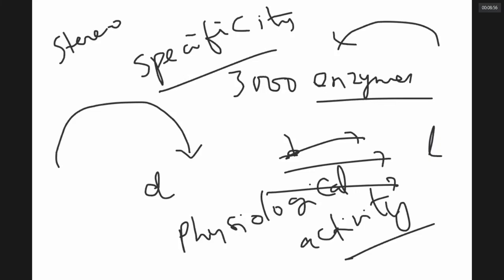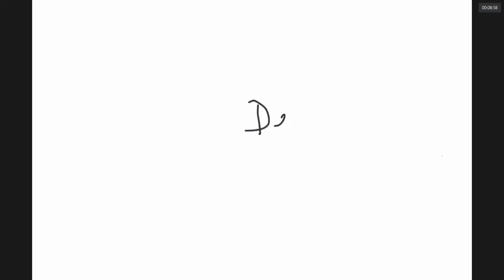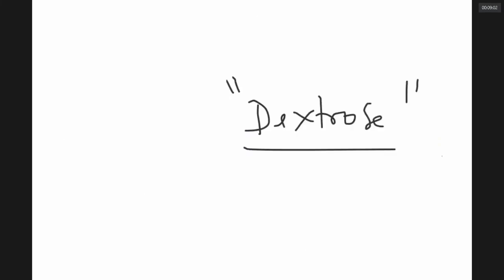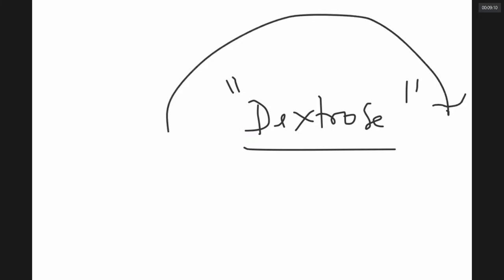In fact, when you are taking glucose, on that it is written as dextrose. Have you seen the name dextrose? Have you heard the name? Only that dextrose which can rotate plane polarized light clockwise is taken by our body, not by its counterpart. It means the optically active molecules have some significance.